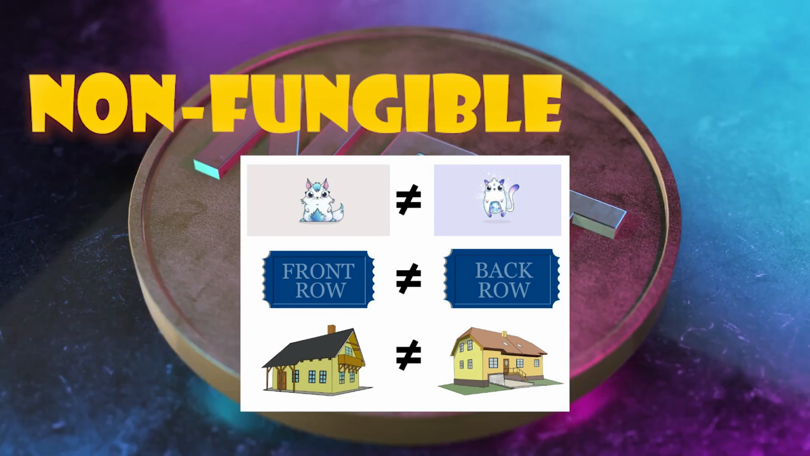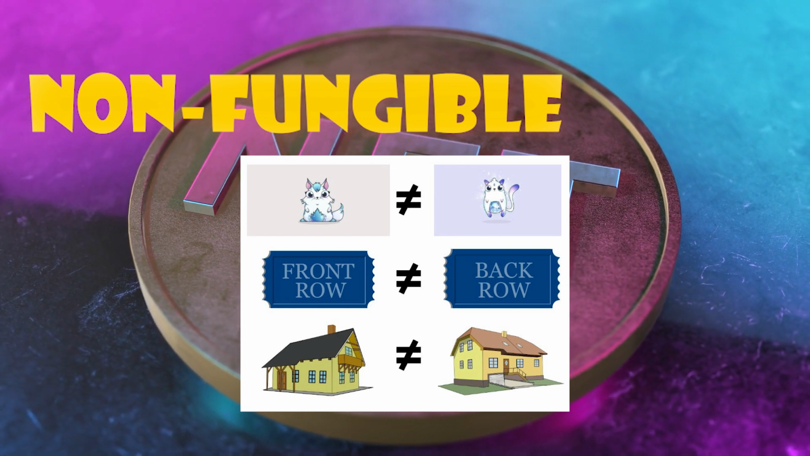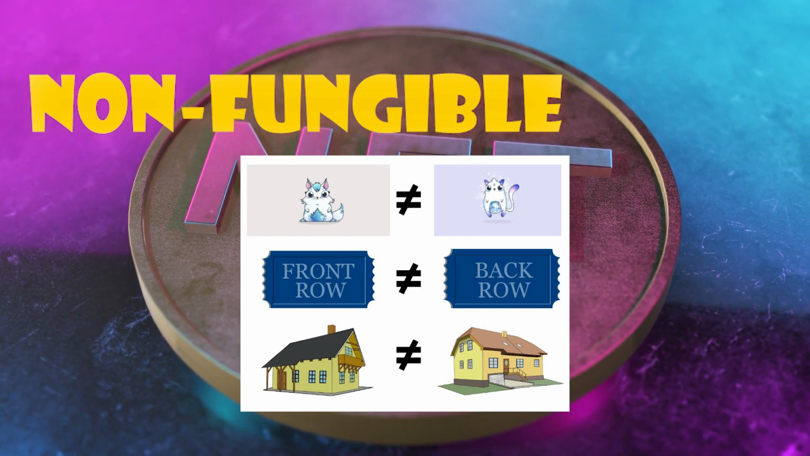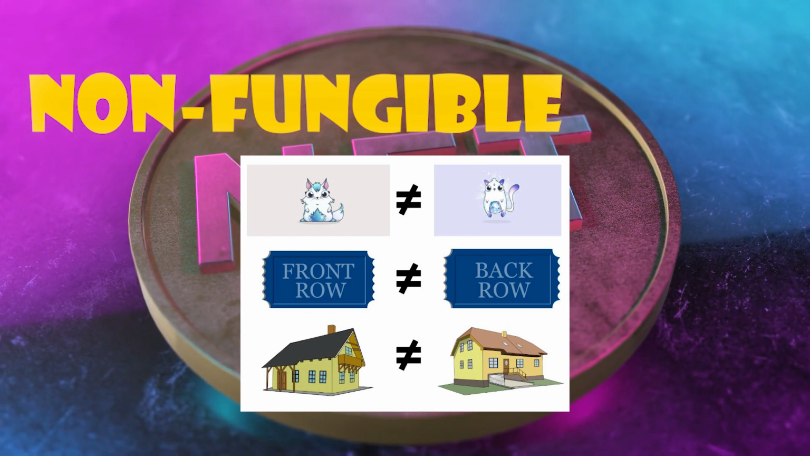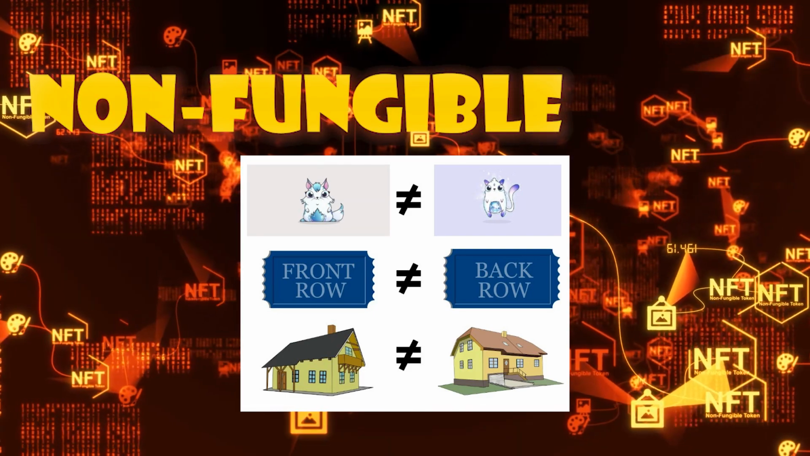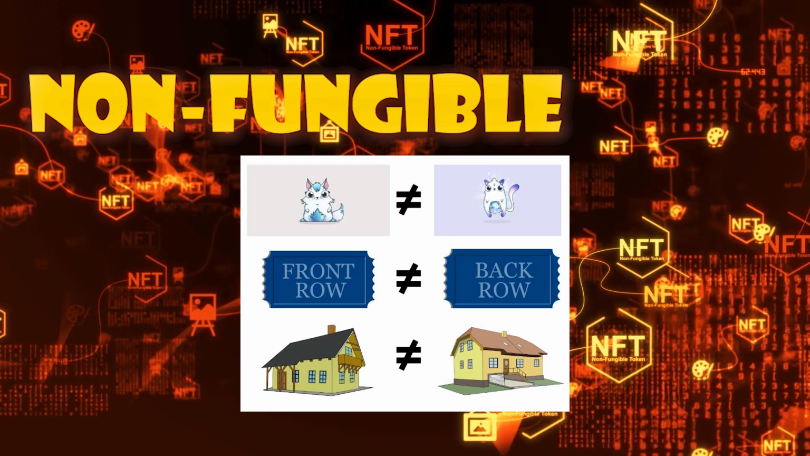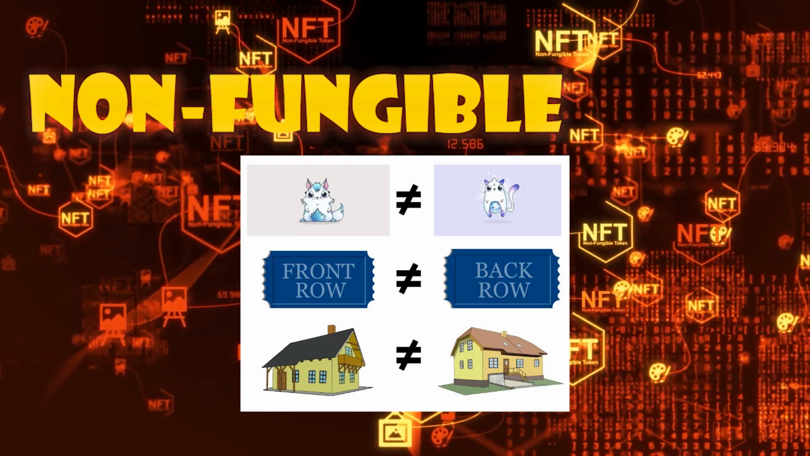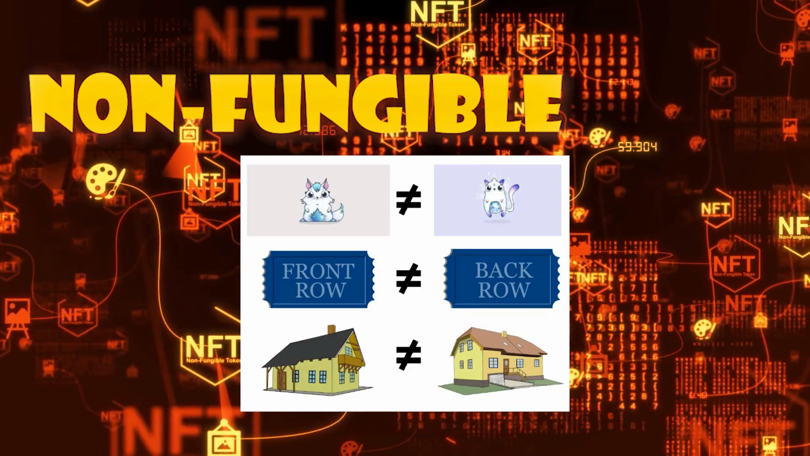So on the second row, we have front row movie theater tickets and back row movie theater tickets to use as an example. These are non-fungible since a front row ticket is plainly more valuable than a back row ticket. The third row depicts two residences that are not identical. As a result, those are non-fungible. So basically, if two objects aren't identical, they won't be fungible.